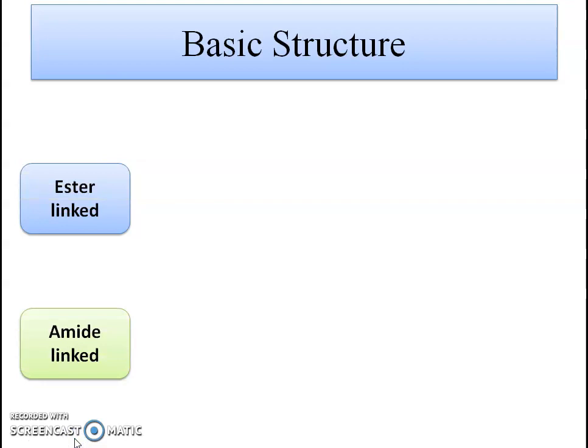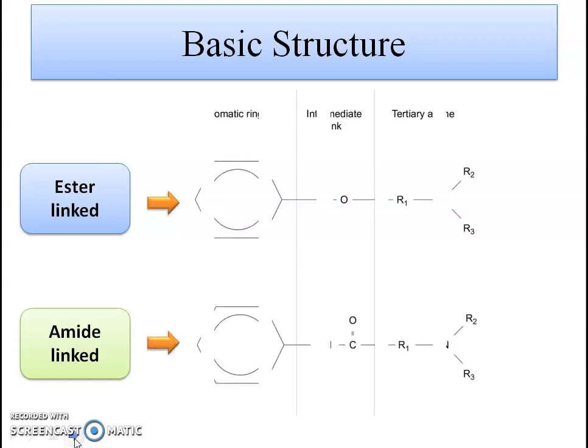Then basic structure. The local anesthetics include 2 basic structures, that is, one is ester-linked and another is amide-linked. The ester-linked local anesthetic contains the ester linkage. Generally, the local anesthetic is having the aromatic ring, intermediate link, and tertiary amine or amino-alkyl side chain. Both ester and amide-linked local anesthetics contain aromatic ring and tertiary amine or amino-alkyl side chain. But in ester-linked local anesthetic, there is an ester linkage, while in amide-linked local anesthetic, there is an amide linkage.